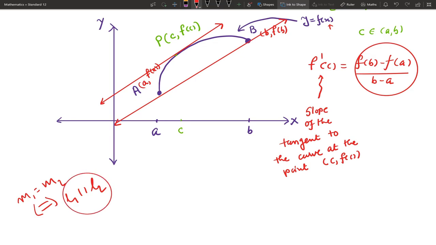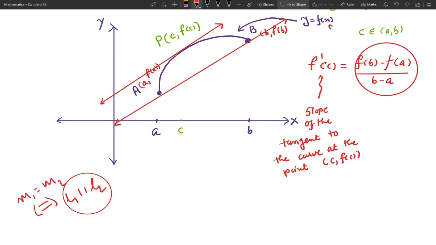So its meaning is we are getting a point on the curve where the tangent drawn at that point is parallel to the line joining A and B. So this is the geometrical interpretation of the mean value theorem.